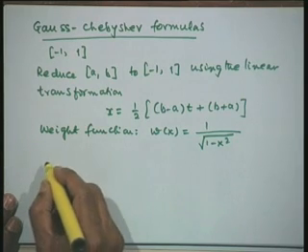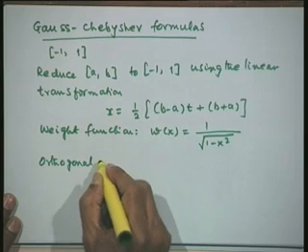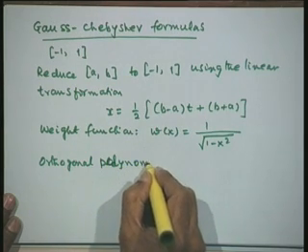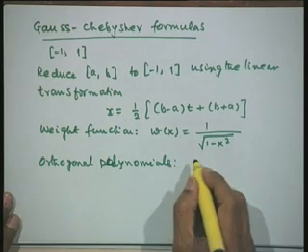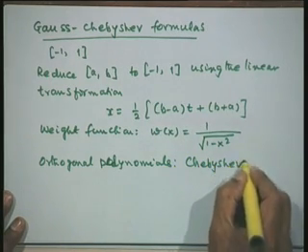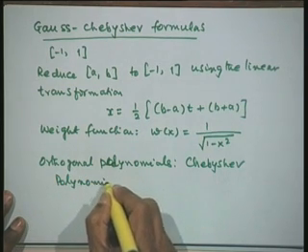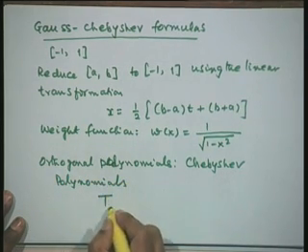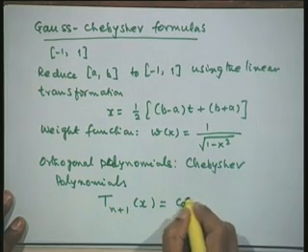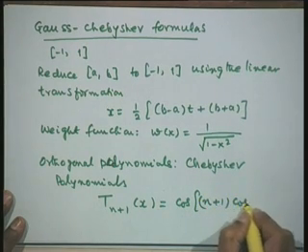The corresponding orthogonal polynomials are the Chebyshev polynomials, T n plus 1 of x, which we have defined as cos of (n plus 1) cos inverse of x.